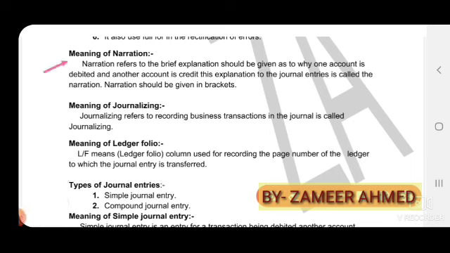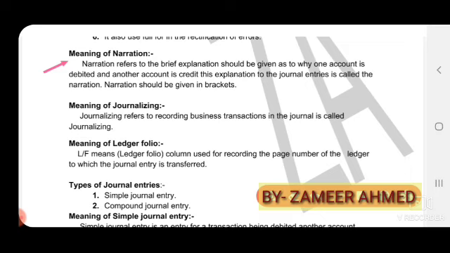Meaning of narration. Narration is an explanation about the entry. Narration refers to the brief explanation given as to why one account is debited and another account is credited. This explanation of the journal entries is called a narration.